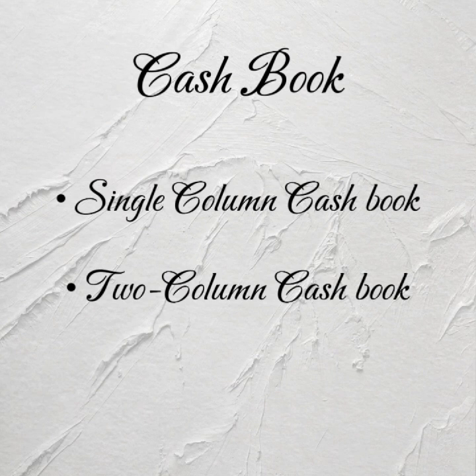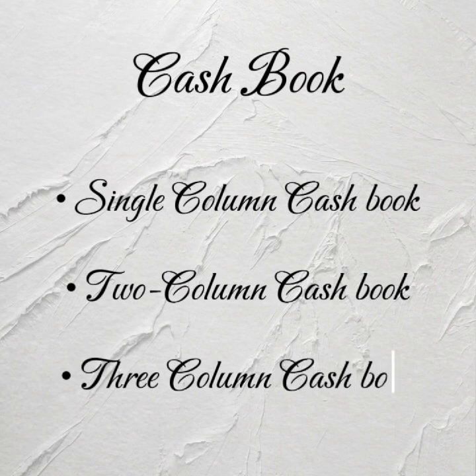By the time we add discounts on both sides of a 2-column cash book, that is, discount allowed on the debit side of the cash book and discount received on the credit side of the cash book, we have another type of cash book known as a 3-column cash book.